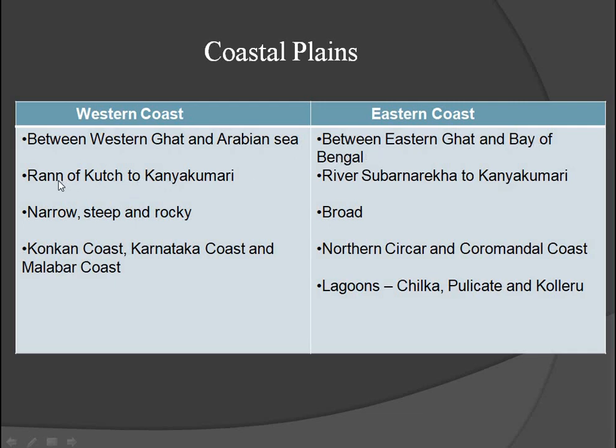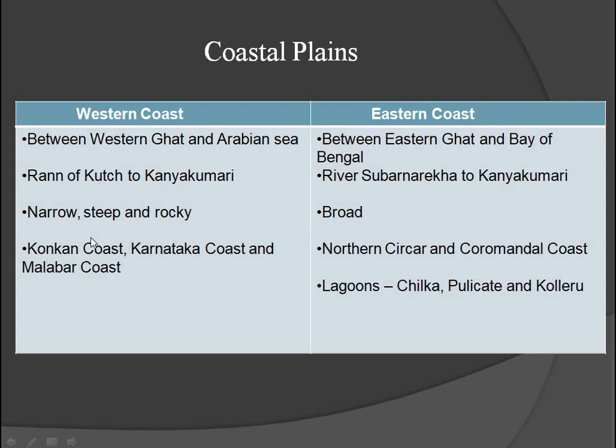Western coast stretches from Rann of Kutch to Kanyakumari, eastern coast from river Subarnarekha to Kanyakumari. And western coast is narrow, steep and rocky, but eastern coast is broad and wide.